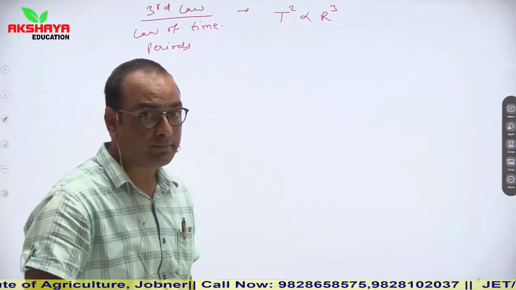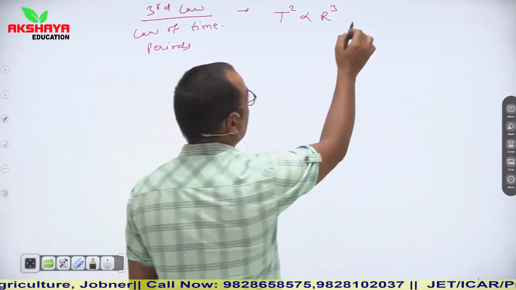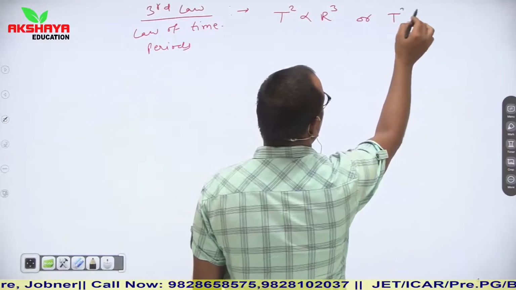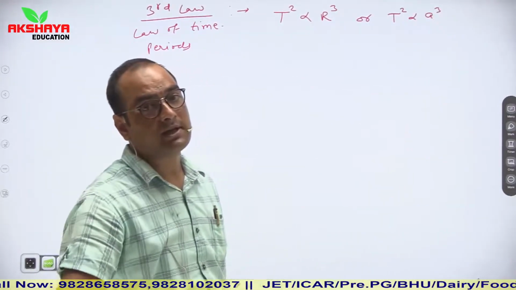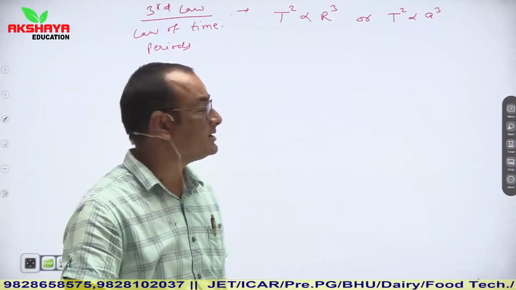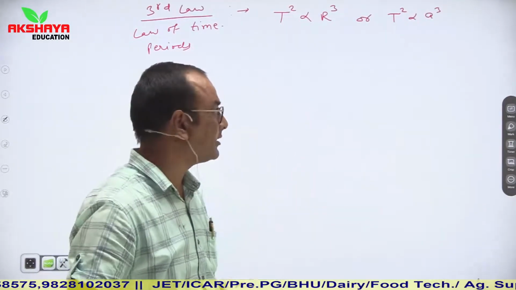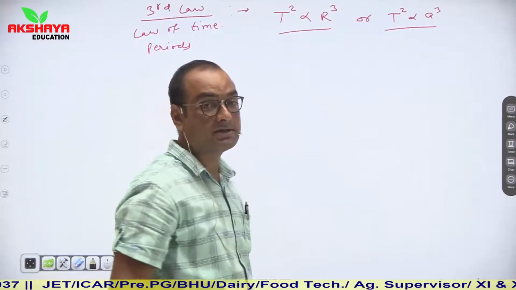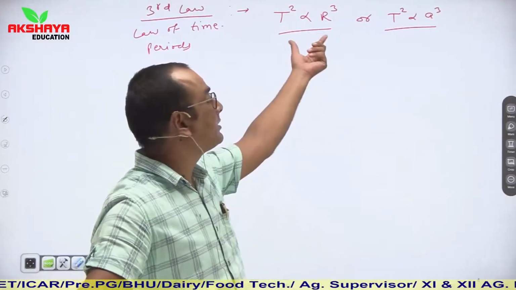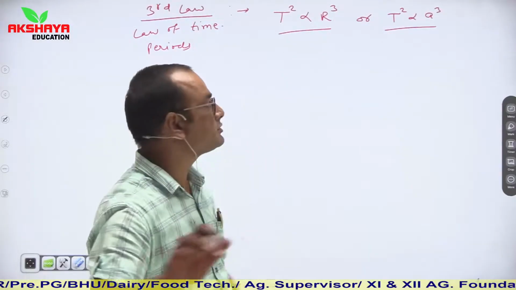In some standard books, you might also see T square proportional to a cube, where a is the semi-major axis of this elliptical path. But generally, we use T square proportional to r cube for question solving.